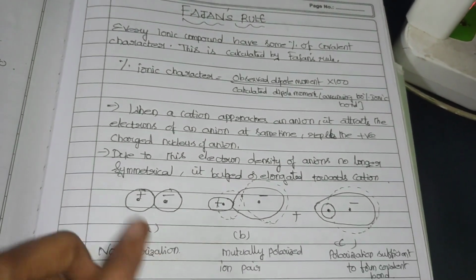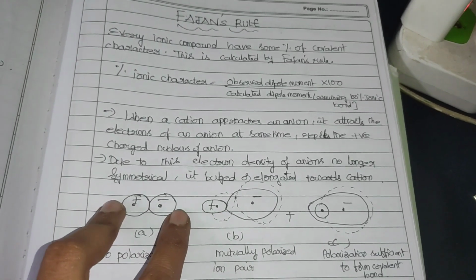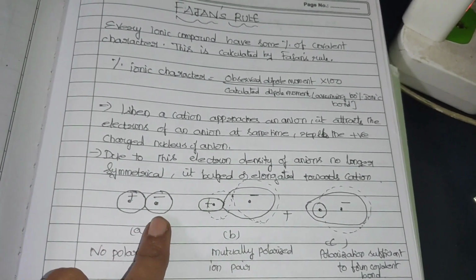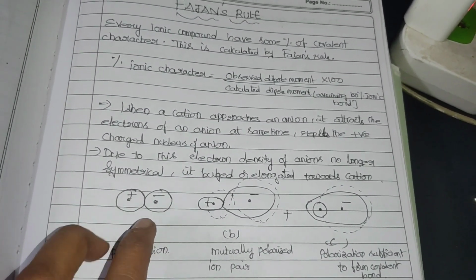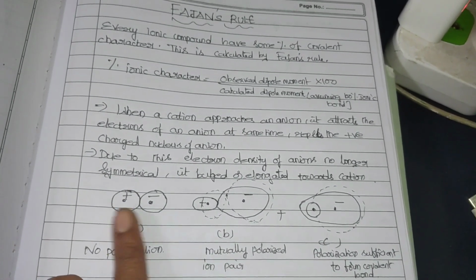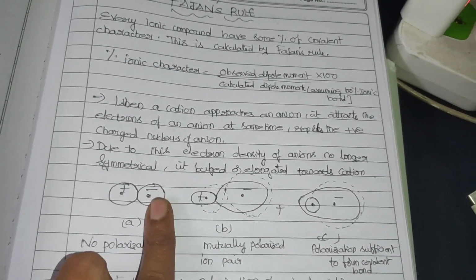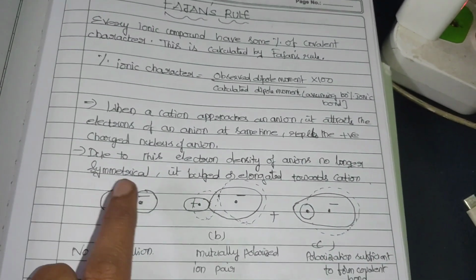Then what happens when a cation approaches an anion? It attracts the electrons of the anion, and at the same time repels the positively charged nucleus of the anion. When the two ions come together, the cation attracts the electrons of that anion because they are negatively charged and the cation is positively charged.